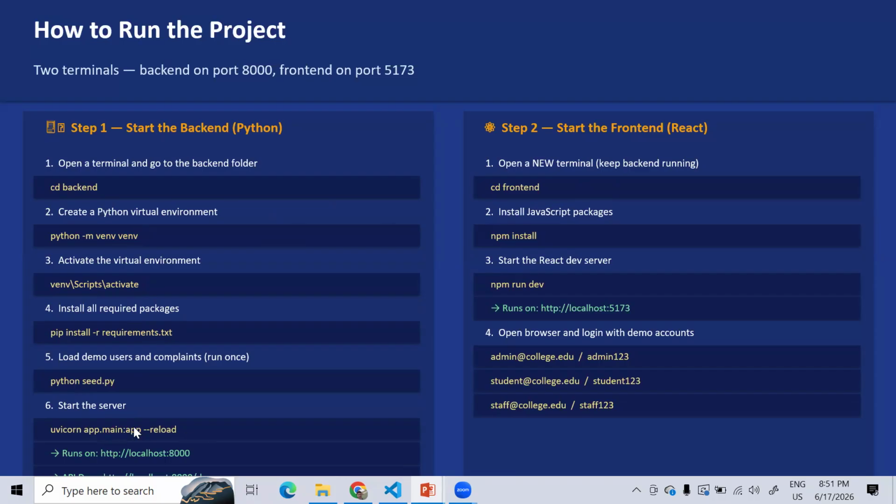I'm using this, and I'm getting through this link. I'm using port 8000, right? So the FastAPI will run using this. After running this, I need to go to the front end using change directory, install all the packages regarding this, and then I can run it. Then I get this link itself. Then only it will be connected with that. So this is the way the complete project will work.